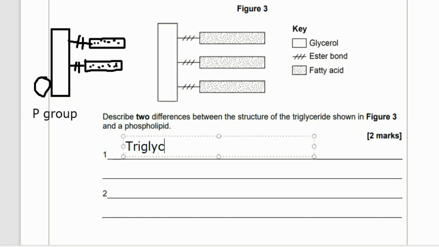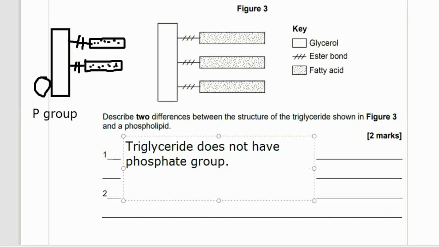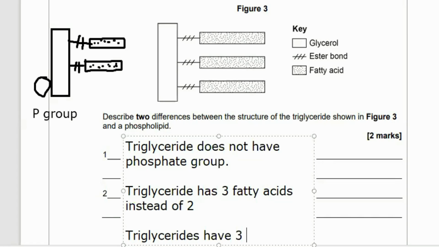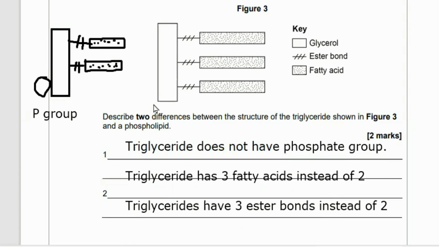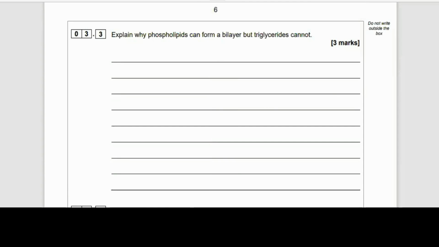So in this type of question, it's important to let the examiner know which one you're talking about, because you could either argue the case for phospholipids or triglycerides. So here I'm making it really specific and saying triglyceride does not have a phosphate group. Triglyceride has 3 fatty acids. Phospholipid only has 2. So I'm making it really clear I know which one is which, just in case the examiner thinks you don't know what's the triglyceride and what's the phospholipid. And there we go. That's the end of that question. Hopefully you got 2 marks. Again, here it says describe 2 differences. I've put 3 here. I would suggest in an exam you only put 2, because if you put an incorrect one, you're going to lose one of those marks with the list rule.